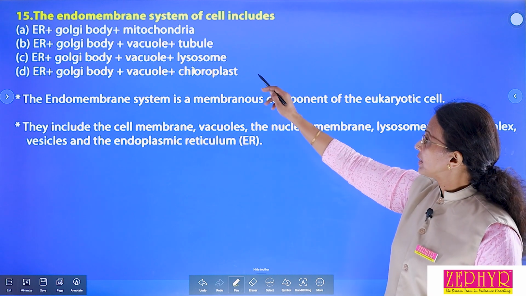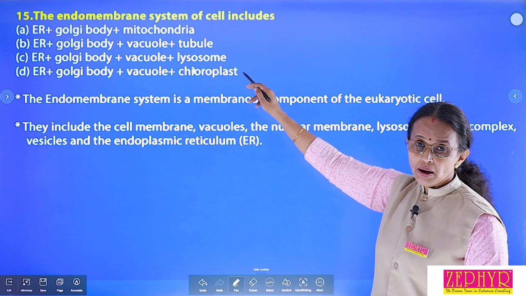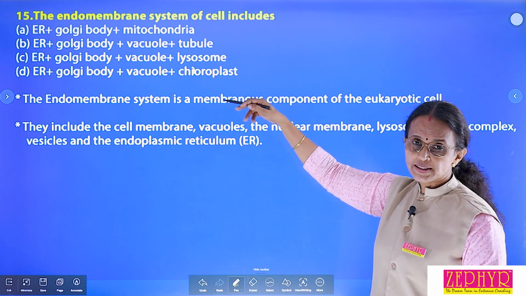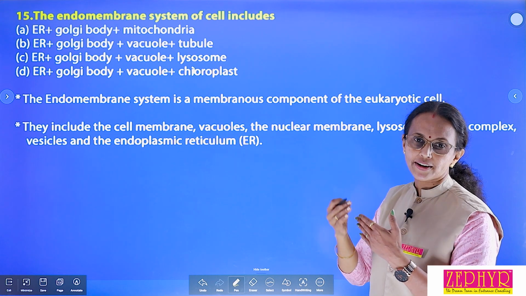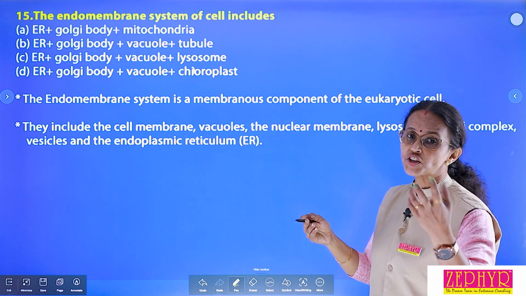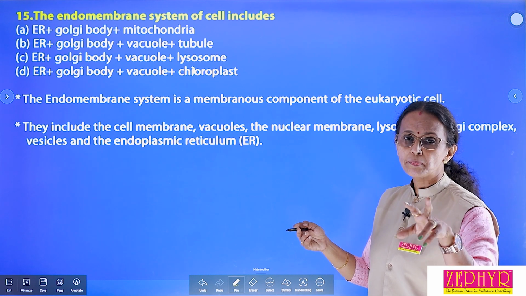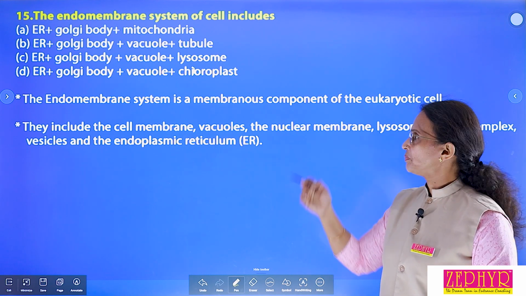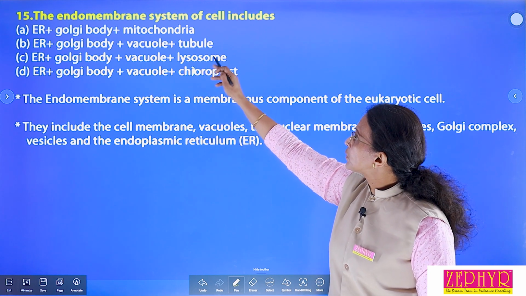Look at the first option: endoplasmic reticulum, Golgi body and mitochondria. In the endomembrane system, the cell organelles are membranous and their functions are interconnected. Mitochondria function is different. What is the function? It is the powerhouse of the cell which produces energy in the form of ATP. Then endoplasmic reticulum, Golgi apparatus, vacuoles and tubule.